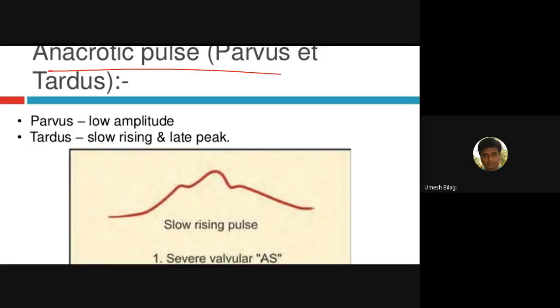We'll talk something about anacrotic pulse, also called pulsus parvus et tardus. This is one more name. You can see in aortic stenosis, the valve is stenosed. The blood coming out is less, but it will come for a long time. So the rise of the systole is very slow, like this. So it is called pulsus tardus.